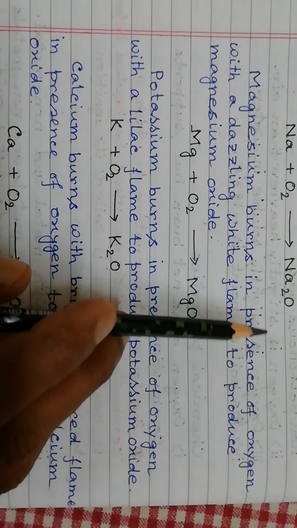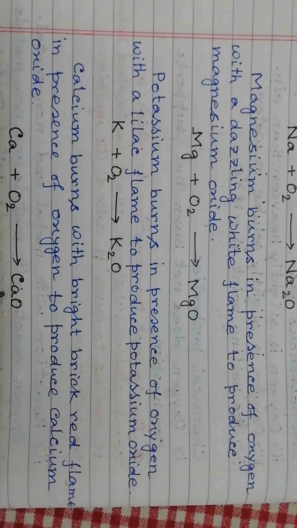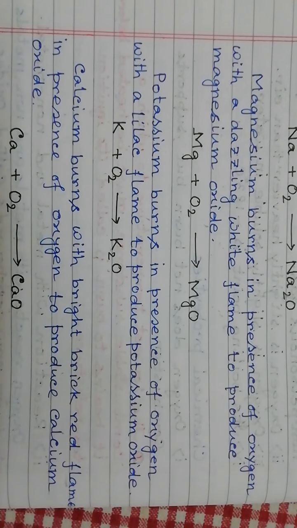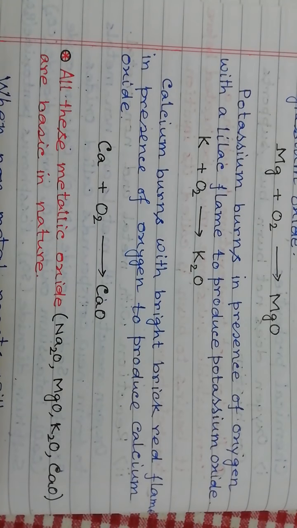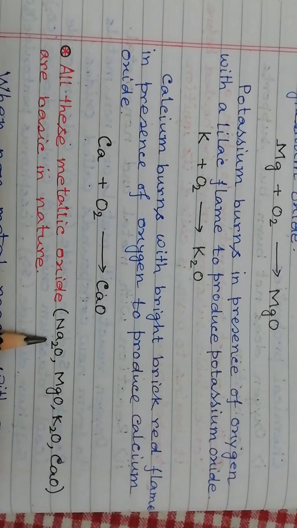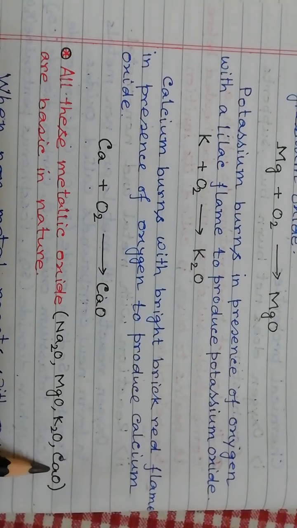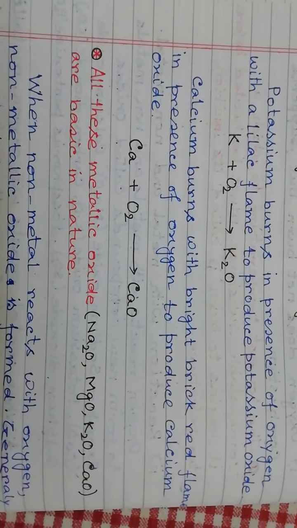Now these oxides, sodium oxide, magnesium oxide, potassium oxide and calcium oxide, are all metallic oxides and all are basic in nature. That means they are basic oxides.